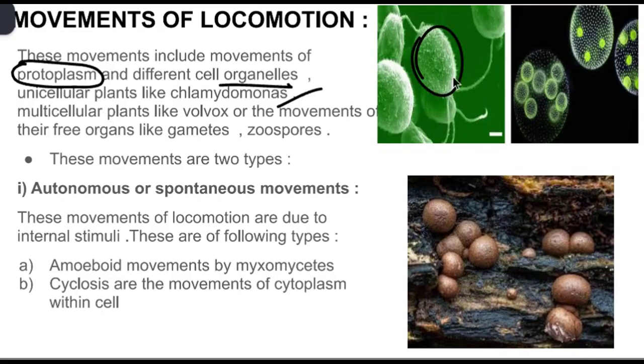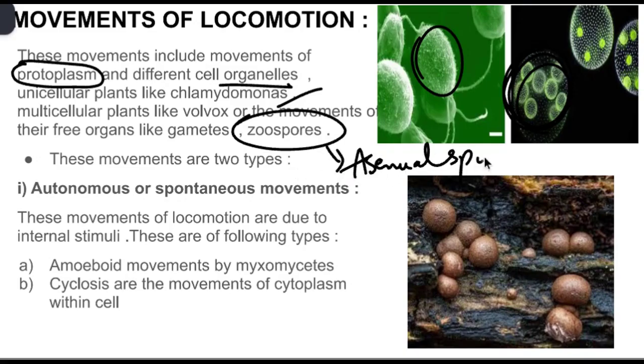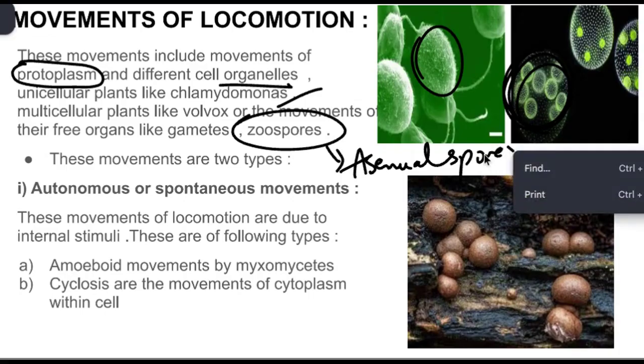Here you can see Chlamydomonas, and you can also see it in multicellular organisms like Volvox, and in the movements of free organs like gametes and zoospores. So what do you mean by zoospores? Zoospores are asexual spores that are produced with the help of flagella. They are motile because of the flagella, and they are produced by various organisms like protista, bacteria, fungi. So this is a mode of asexual reproduction.